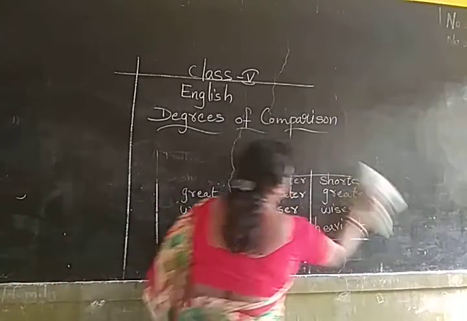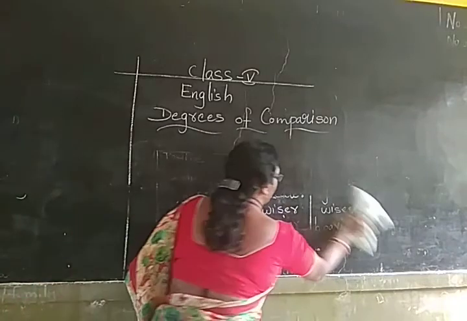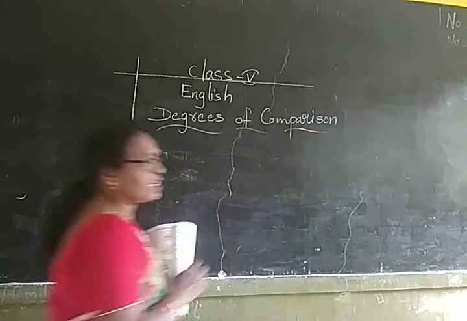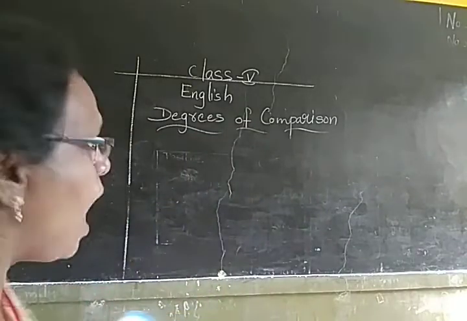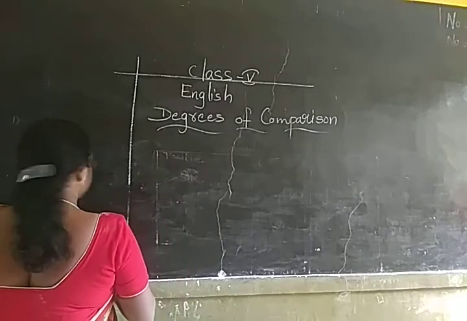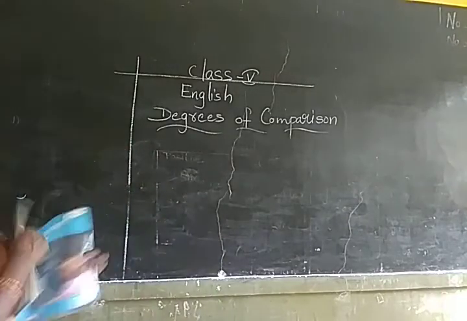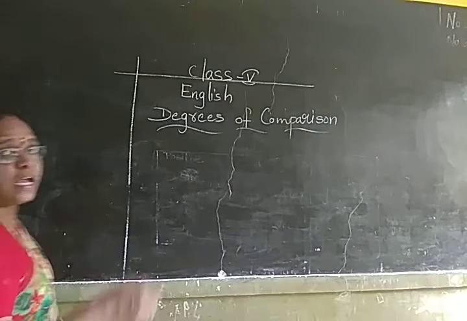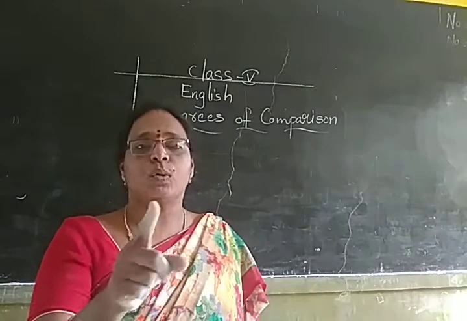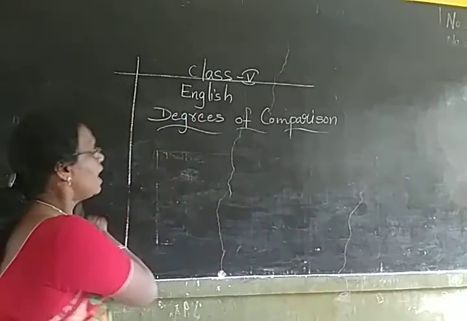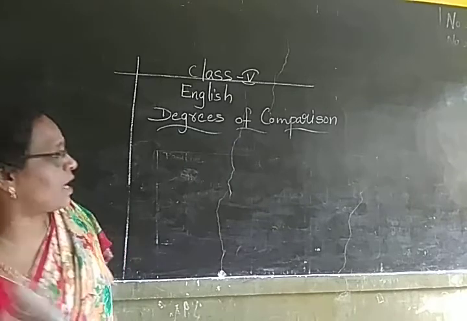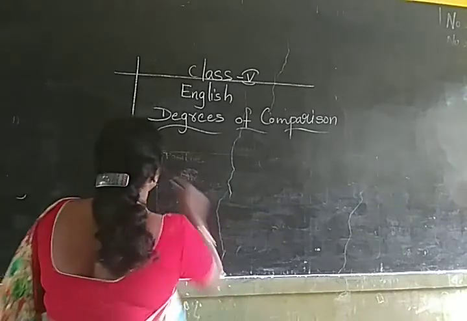Rule 4. After writing the 1, 2, 3 rules, actually I have given you 1, 2, 3 points. After that you are going to draw this table. Then for the fourth rule, you are going to start on a fresh page. Yesterday I gave you 3 rules. After the 3 rules, you are going to draw this table and copy the work which I have given you. Now write the fourth rule.